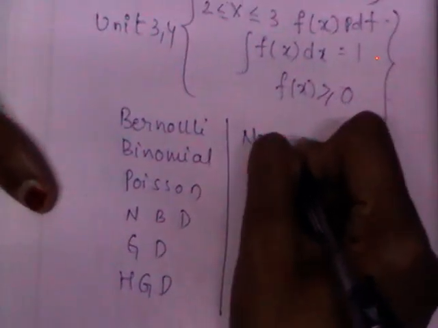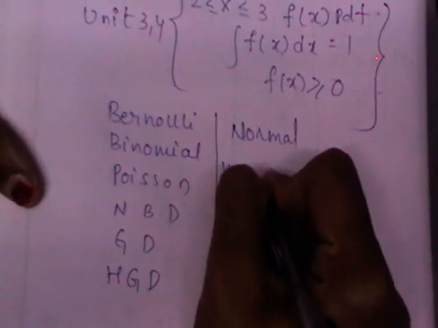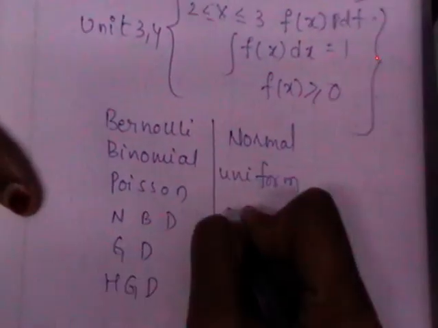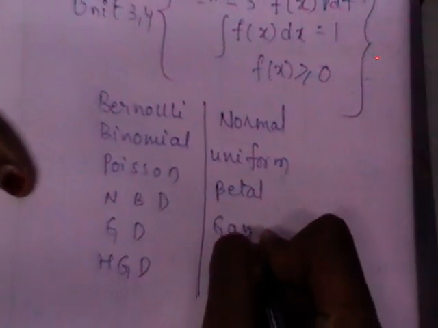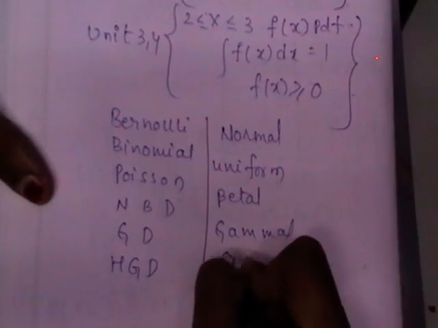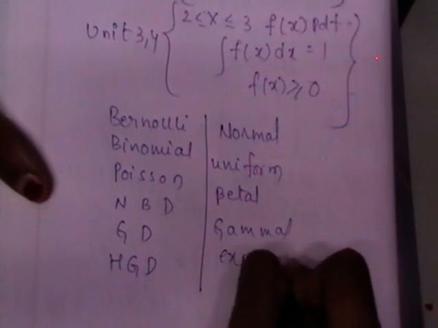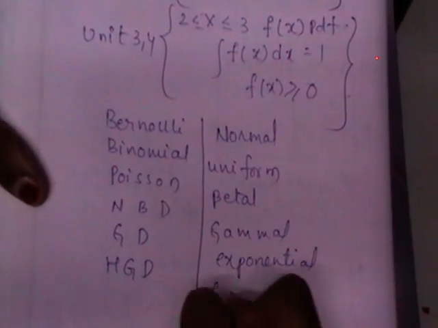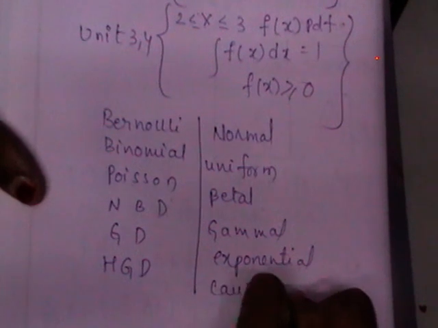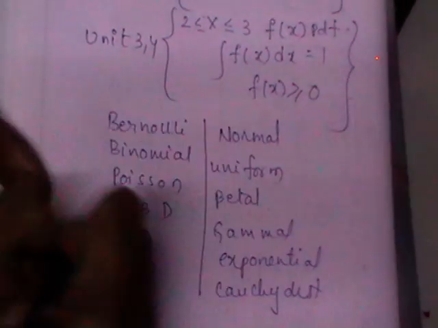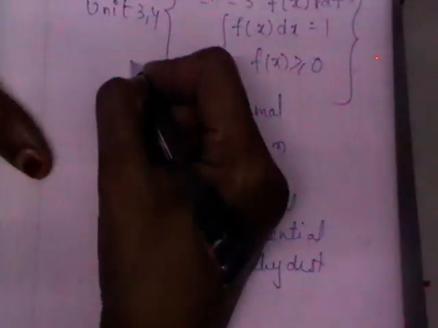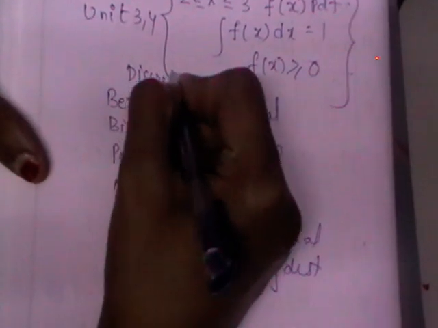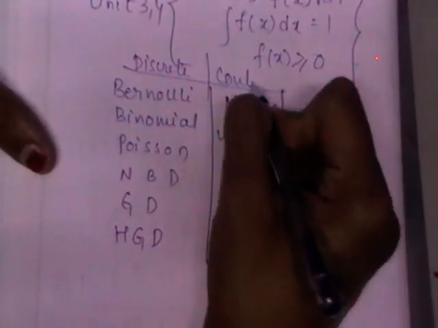Normal, uniform, beta, gamma, exponential and Cauchy are the continuous distributions. These are the lists of discrete and continuous distributions in our syllabus.